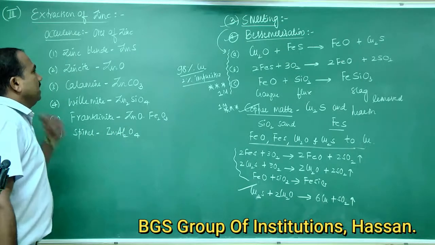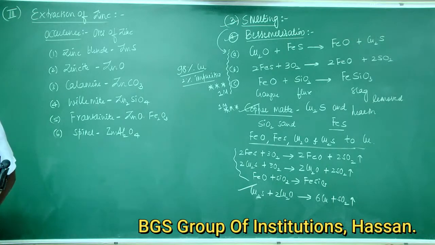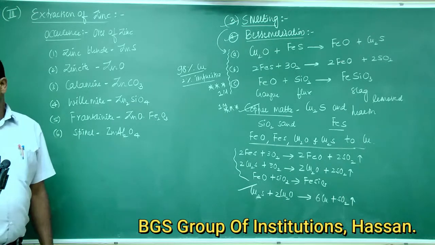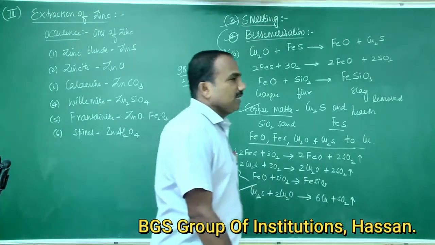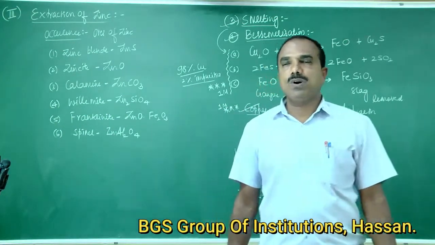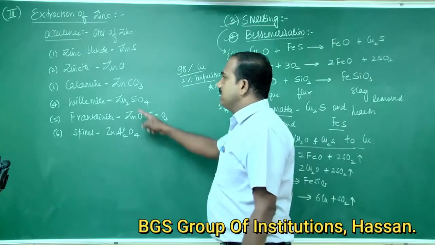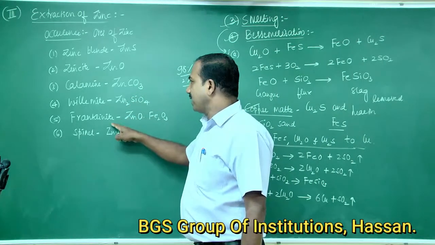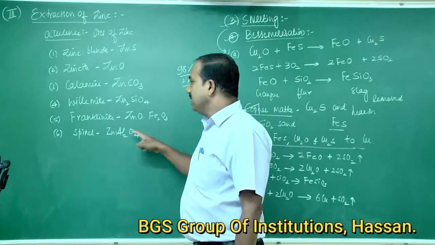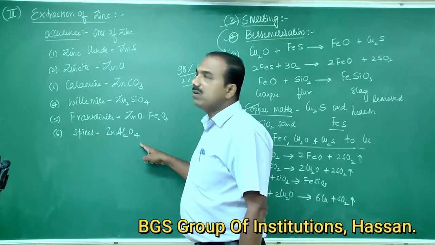So these are some of the important ores of zinc: zinc blende, ZnS; zincite, ZnO; calamine, ZnCO3; willemite, Zn2SiO4; franklinite, ZnO·Fe2O3; spinel, ZnAl2O4.